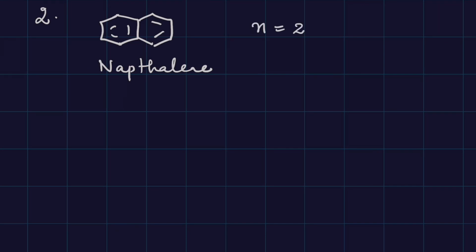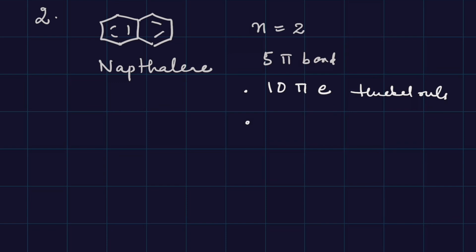n is equal to 2. It has got 5 pi bonds, that is 10 pi electrons, right? So first condition met, Huckel's rule. All are sp2 hybridized. If you look at all the carbons, double bond, double bond, double bond, and so on. Whenever there is a double bond, it is sp2 hybridized. So it is planar. One can make out it is closed,